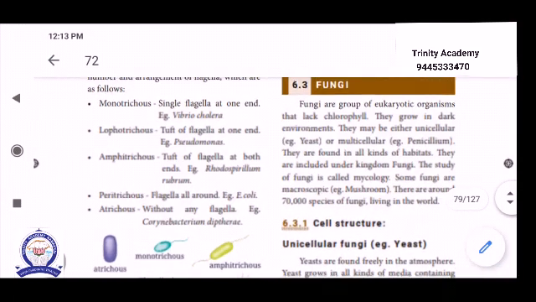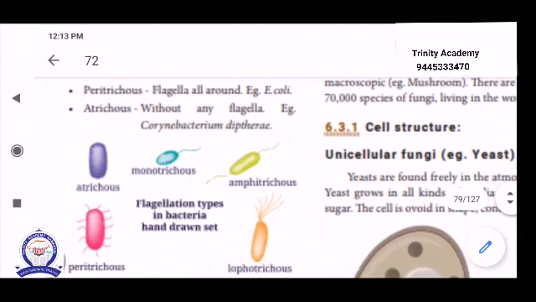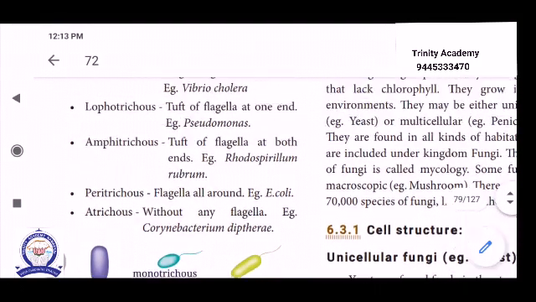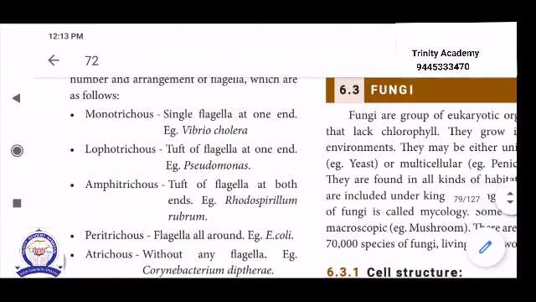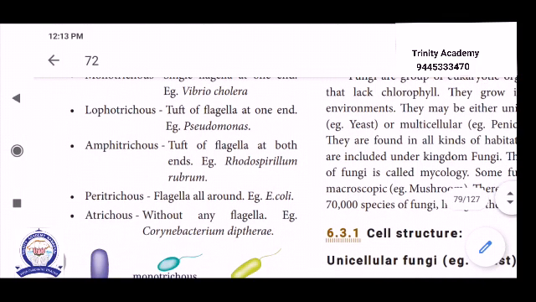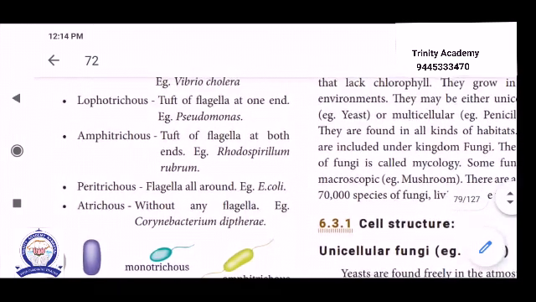See the picture. First one, monotrichous. A single flagellum at one end is called monotrichous. Mono means single, trichous means flagellum. Single flagellum found at one end is called monotrichous. Example, Vibrio cholerae. Second one, lophotrichous, a tuft or group of flagella attached at any one end, that is called lophotrichous. Example, Pseudomonas.